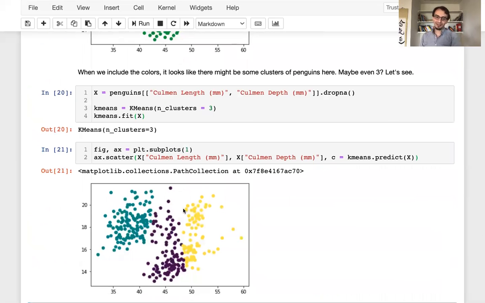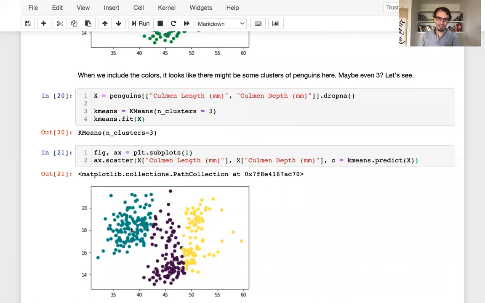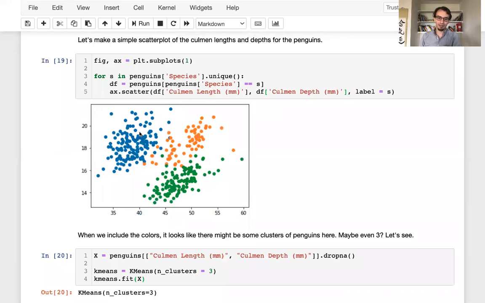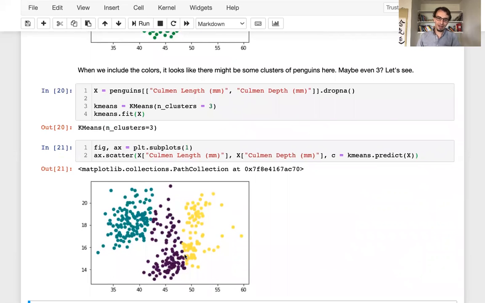So it looks like on the top left, this dark green cluster corresponds reasonably well to the blue cluster from above. So we haven't completely failed. But we've also obviously divided the yellow and purple clusters in completely the wrong way. So we've completely failed to find any kind of corresponding difference between those two species on the basis of culmen length and culmen depth using the k-means algorithm.